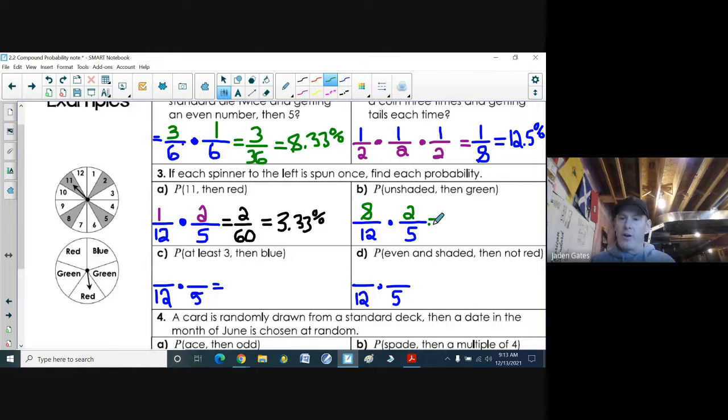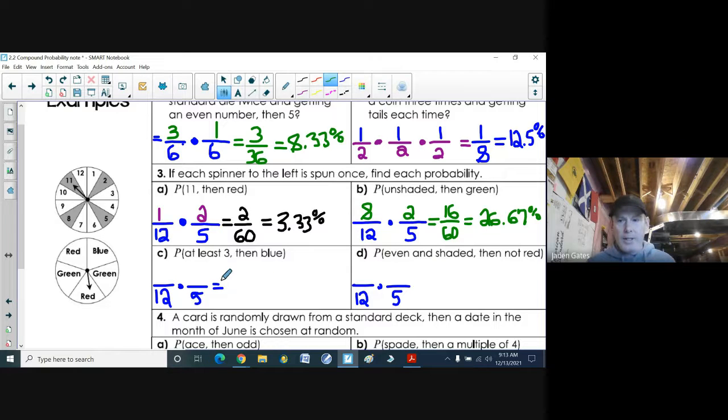All right, so then figuring out my probabilities. 8 times 2 is 16. And again, 12 times 5 is 60. Convert that to a percentage. Let's see, 16 divided by 60. And then times it by 100%, I get 26.67%.